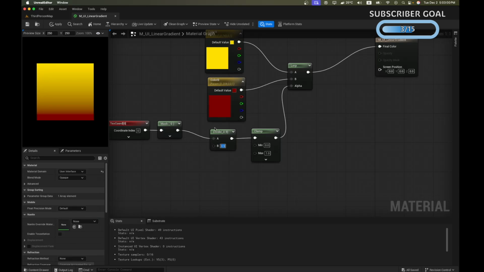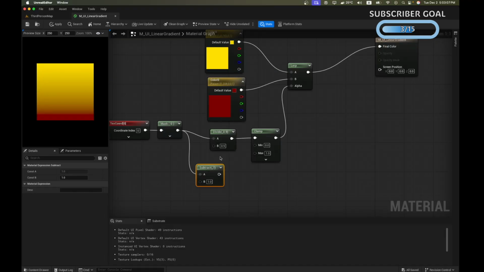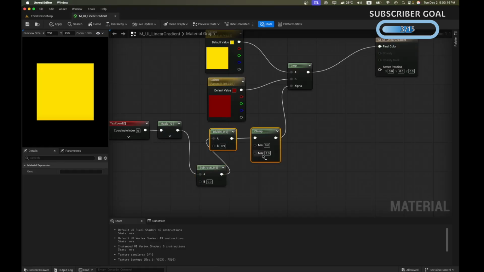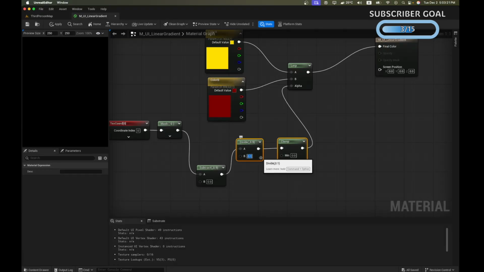And how can we convert 0.9 into 0? We subtract the number from itself, of course. So we will get the subtract node, and we are subtracting 0.9, and then we are going to divide it. And okay, now the gradient is gone. Well, it's not technically gone, it has just shifted towards the bottom. So if the render area was bigger, we could have seen it. We will divide this by 0.1.